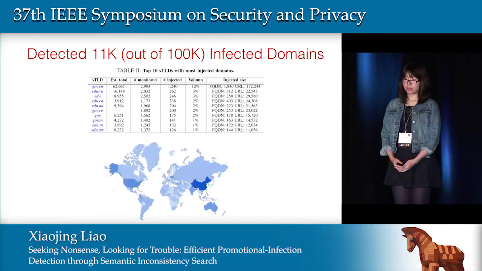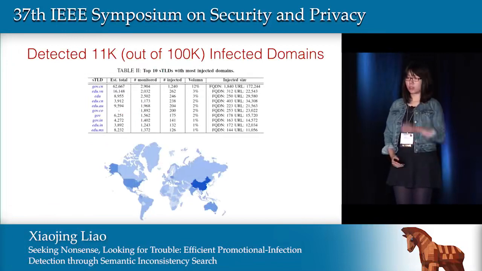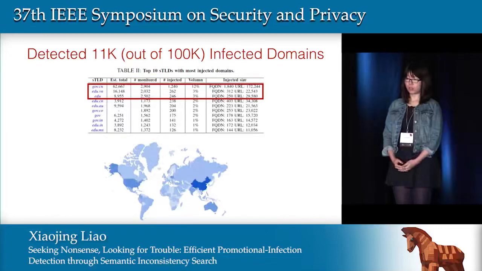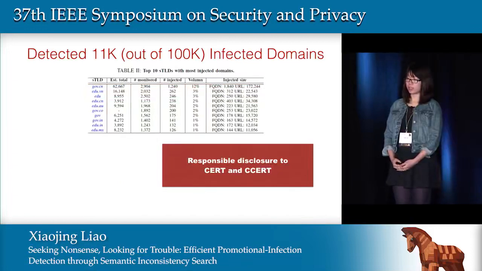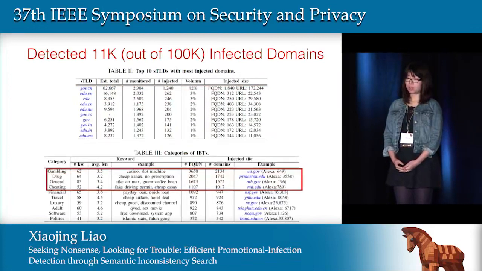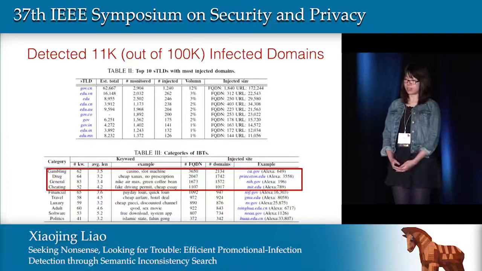SIS outputs 11,000 infected STLD domains across the world. We observed that Chinese government websites and US education websites have a significant portion of compromised FQDNs. We have reported these compromised sites to CERT and CCERT, and they confirmed our findings. Multiple kinds of illicit advertising are involved, such as gambling, drug trade, and academic cheating business. Most of the FQDNs were compromised for casino promotion, such as California's government sites. Also, MIT sites were compromised for selling acid.